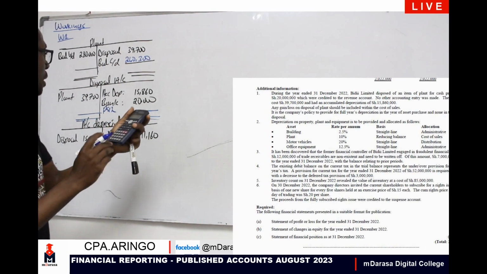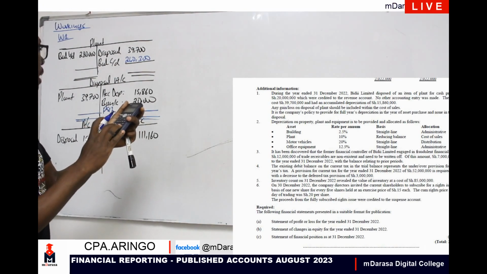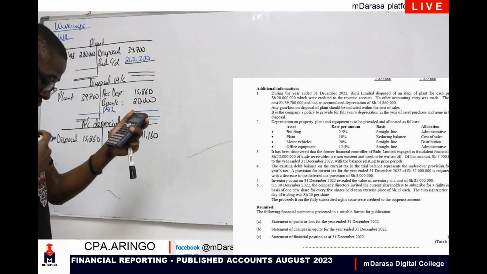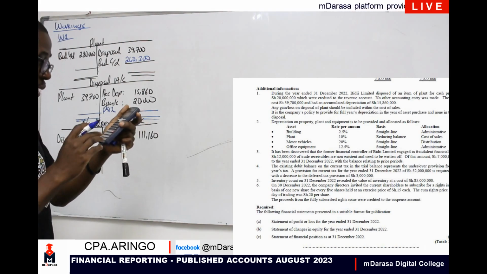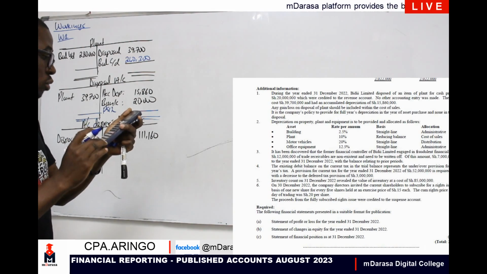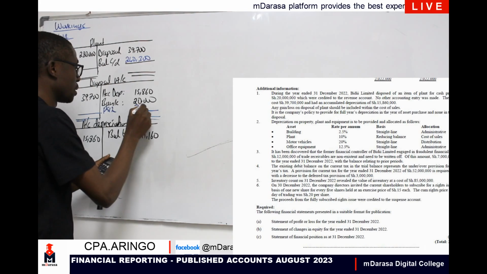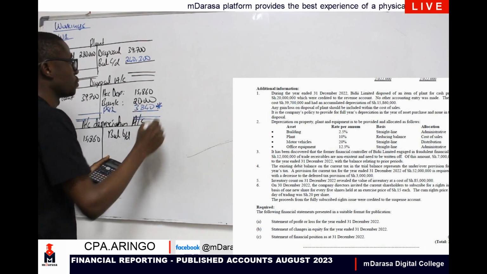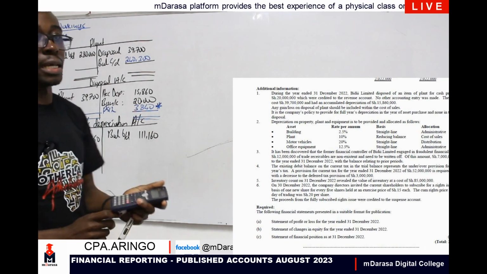A loss of how much? A loss of 39,700 minus the answer here should give us 3,840. So my good students, mark these values. Mark that value, 3,840. That is a loss.